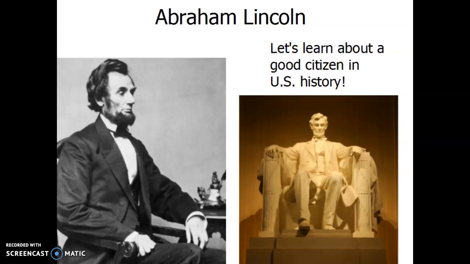Last week, you learned about different U.S. symbols. One of them was the Lincoln Memorial. This monument was made to honor Abraham Lincoln's kind accomplishments. Let's learn more about why Abraham Lincoln was seen as a good citizen.